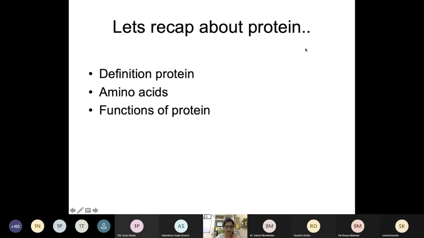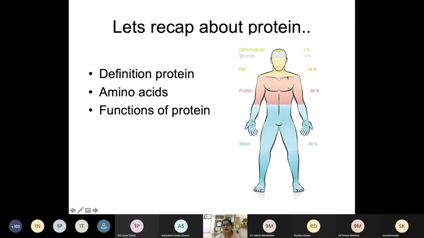Recap, actually we have done. So you know what is an amino acid. Amino acid is different from carbohydrates and lipids because it contains nitrogen, and it has 2 functional groups, that is the amino and the carboxylic group.